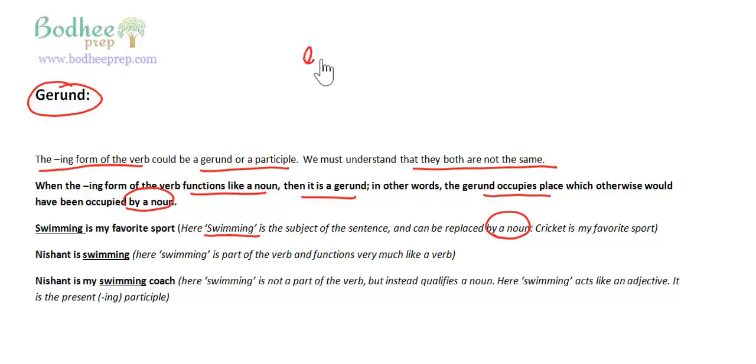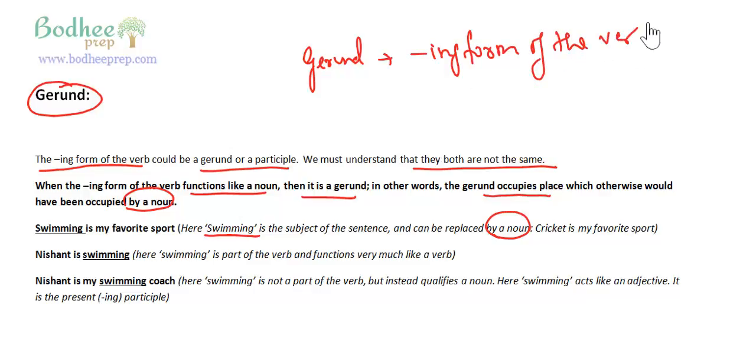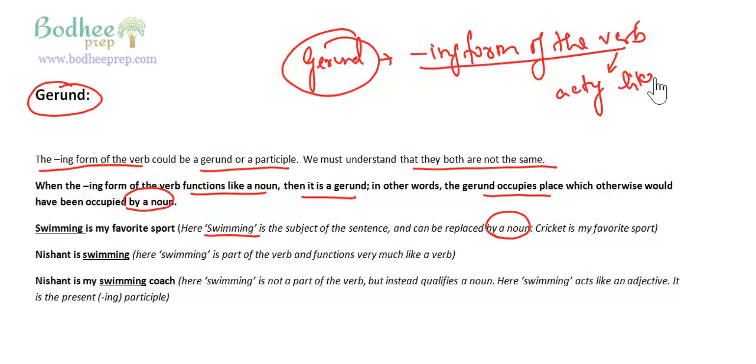So we know that the gerund is basically nothing but the ing form of the verb, right? It is the ing form of the verb acting like a noun. This is basically the difference. That means I can always replace the gerund with a noun and the sentence would still make complete sense. For example, swimming is my favorite sport, right? I can always say cricket is my favorite sport and the sentence makes complete sense.